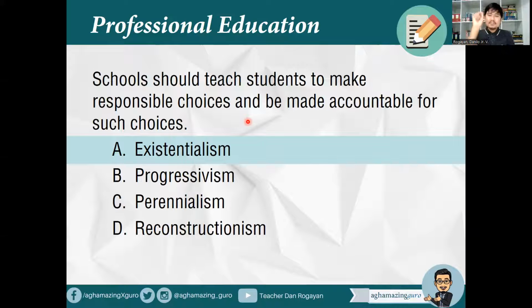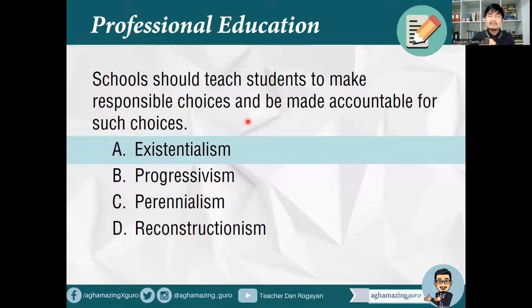When a student has a choice. Kaya ang mga implication ng existentialism sa curriculum is that students can actually choose their subjects, for example. Especially in college, di ba, we have electives. So this is actually inspired by existentialist philosophy where students can select what particular electives ang gusto nilang kukunin. Sa senior high school, may existentialism doon because students will be able to choose what particular track they will go to, whether in academic, in TVL, arts and design, and sports.